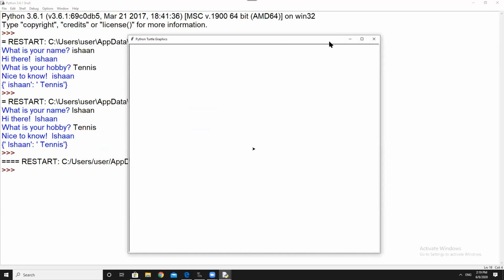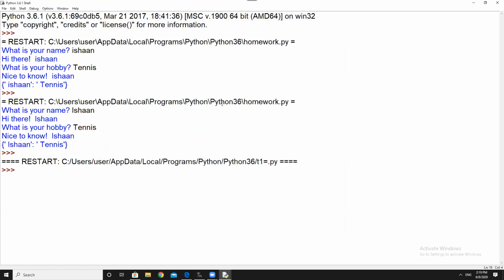Okay, good. You can share your screen, I think.